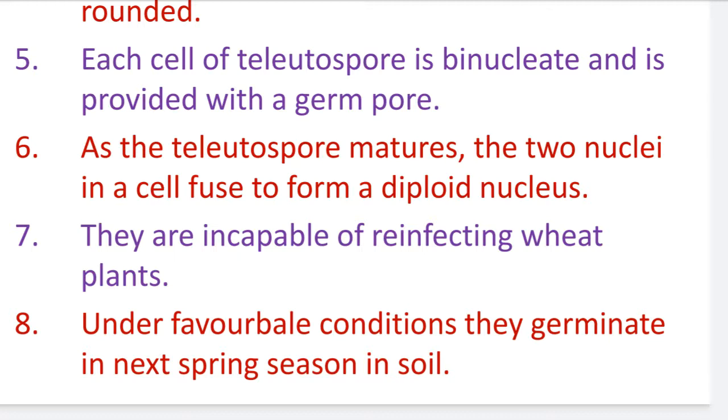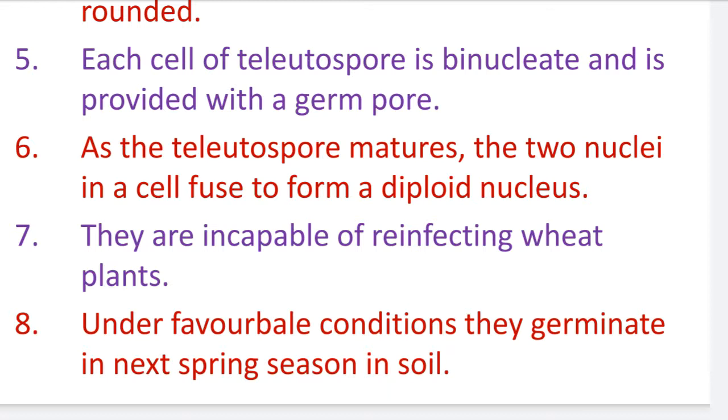Number 7: they are incapable of reinfecting the wheat plants. These teliospores do not have the ability to infect the primary host wheat, nor the alternate host barberry.